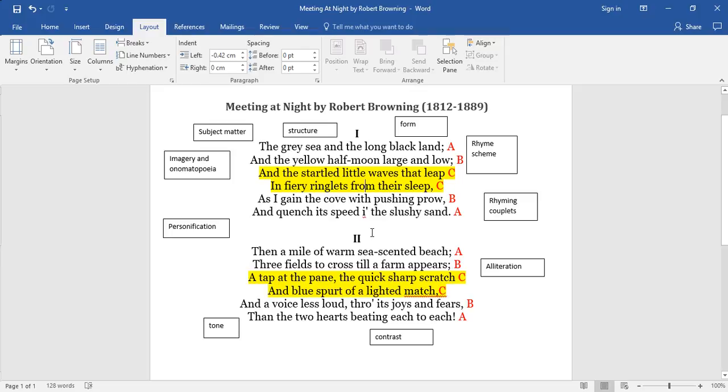So that gives you an idea of the sorts of things and key points to pick out in this poem. Jot them down in the margin, and then from that you can construct your answer.